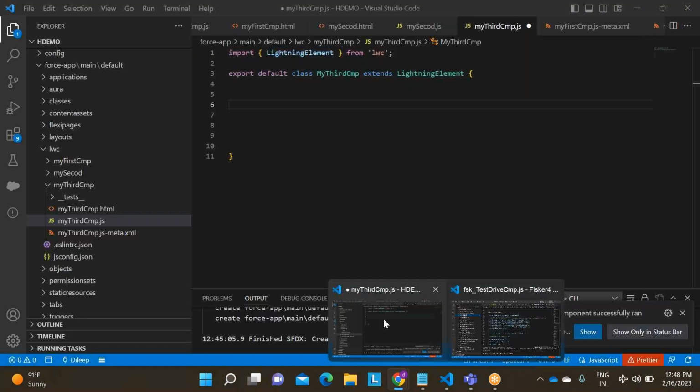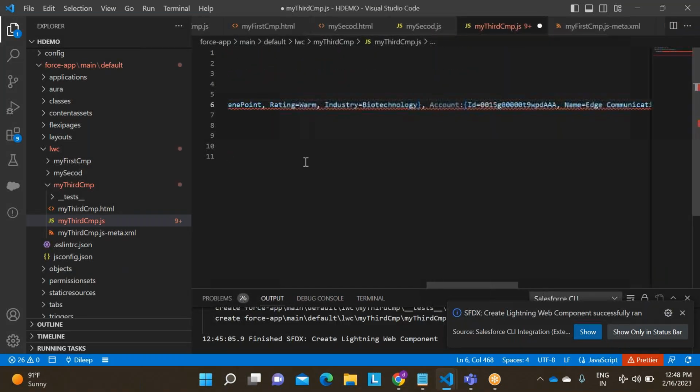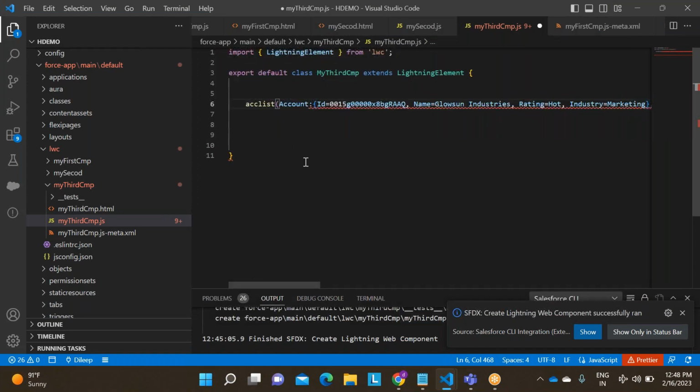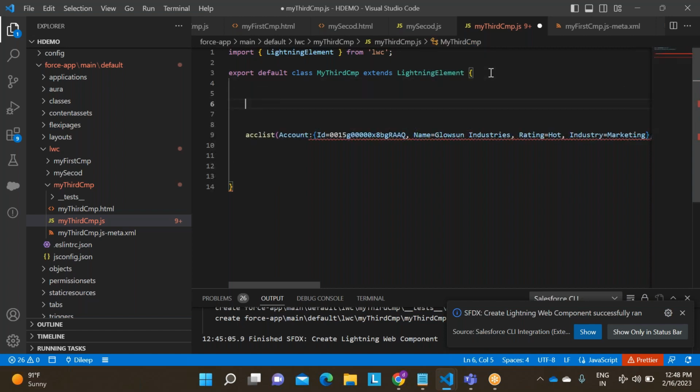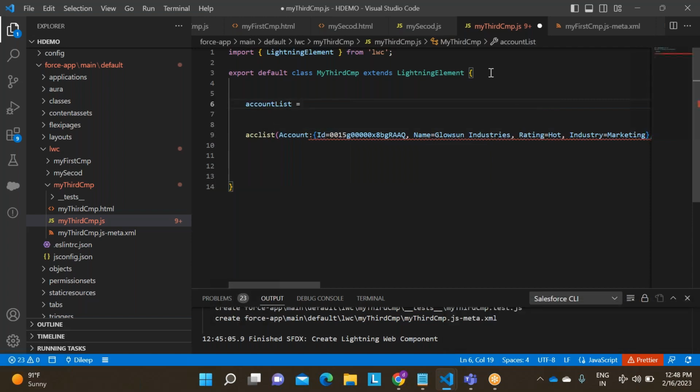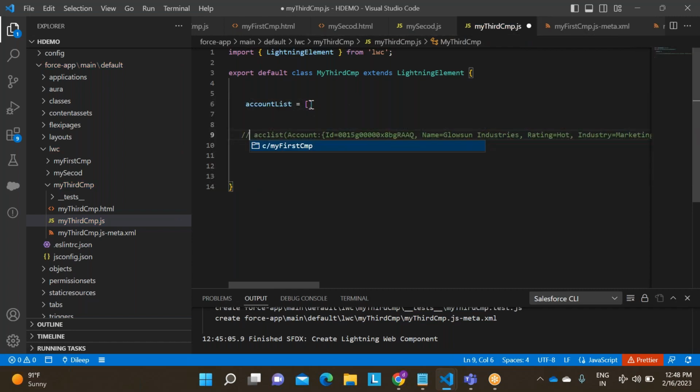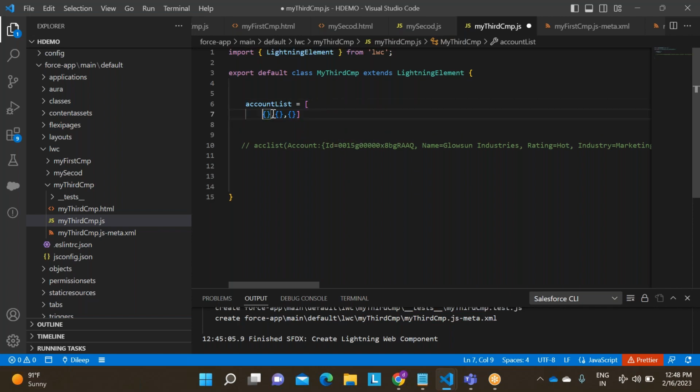Paste. Okay, so how will you see that? Let us say I am writing an account list, declaring an array. See guys, an array of objects. Observe carefully. Array of objects means like this, right? Line number 6, array of objects. An object is like any format. It is an account.